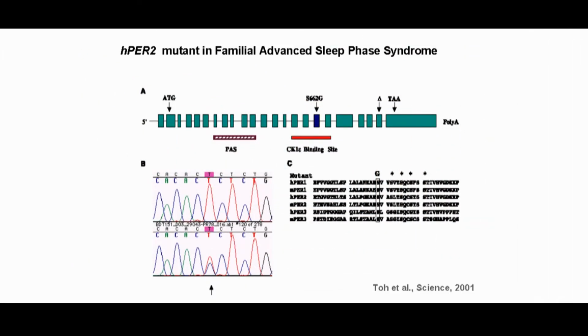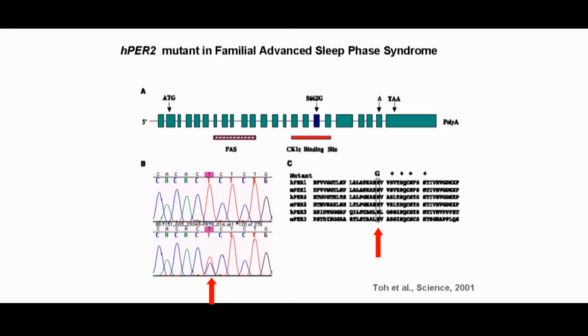In mammals, there are 3 PER proteins, PER1, PER2, and PER3. Individuals carrying the S662G mutation in human PER2 have familial advanced sleep phase syndrome. These individuals wake up about 3 to 4 hours early and go to sleep about 3 to 4 hours earlier on average than normal individuals.